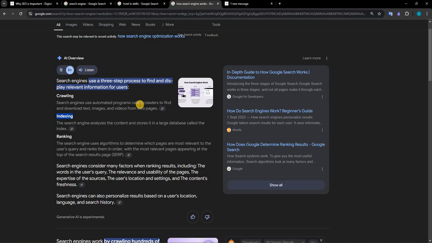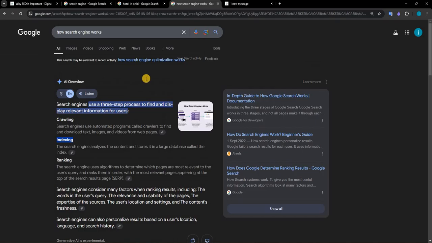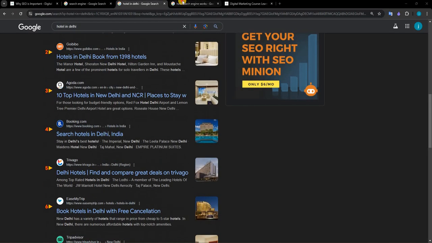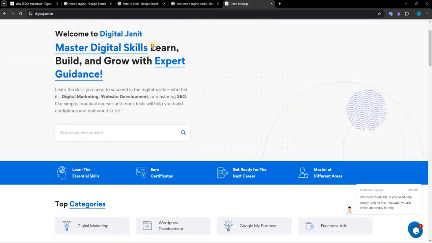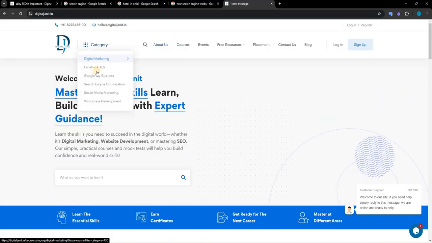Indexing, they will store. Suppose there is a book index. What does indexing mean? Indexing means suppose my website has three types of content, in the categories digital marketing, Facebook ads, Google My Business. So the search engine will store it on the basis of the category. Facebook ad content will be stored in the Facebook ad category.